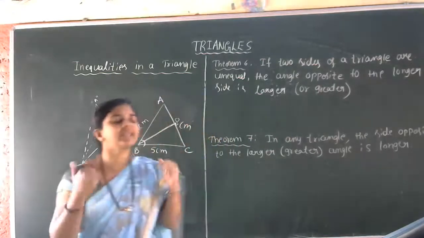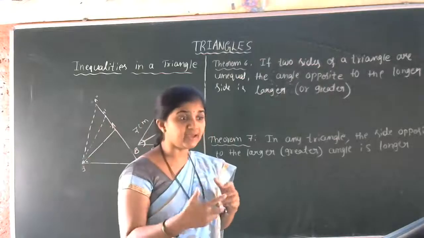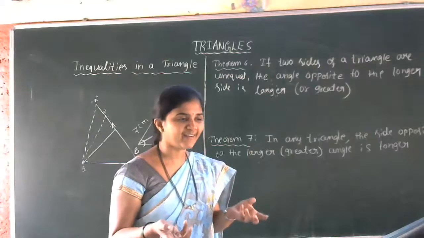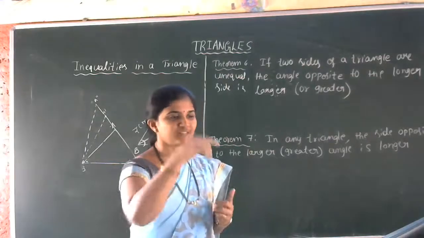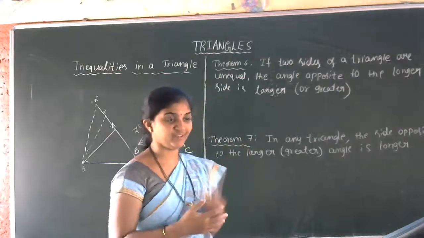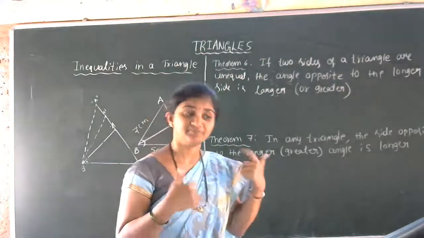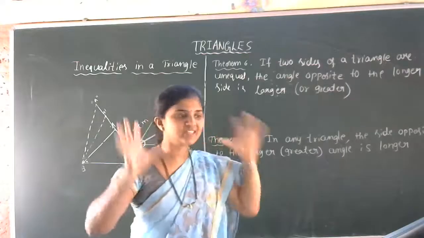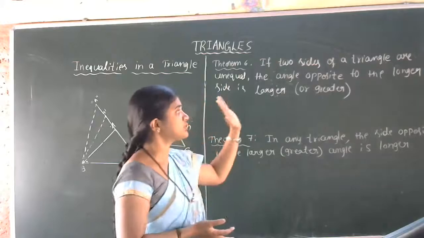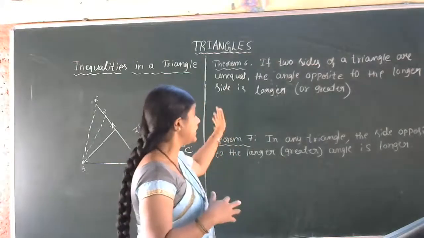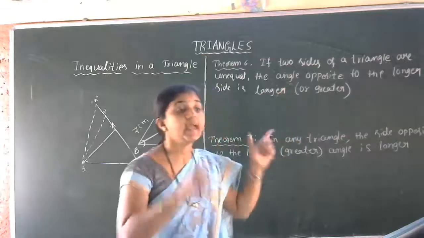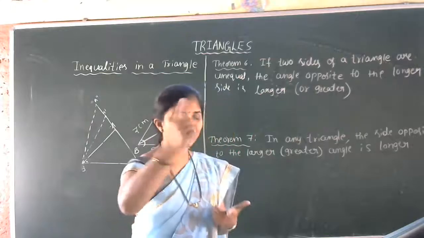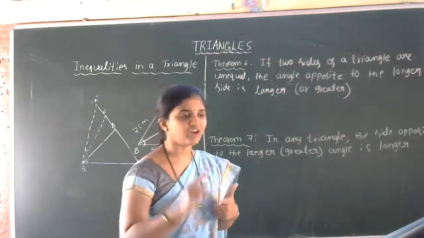Simple concept in the sense that we cannot take any triangle. If we take an equilateral triangle, then we cannot give this condition, because all the sides are equal. We cannot give the justification for this. If we take an isosceles triangle also, then two sides are equal. That's why we have to take the scalene triangle. So if two sides of a triangle are unequal, the angle opposite to the longer side is larger. The angle opposite to the longer side is always larger or greater.